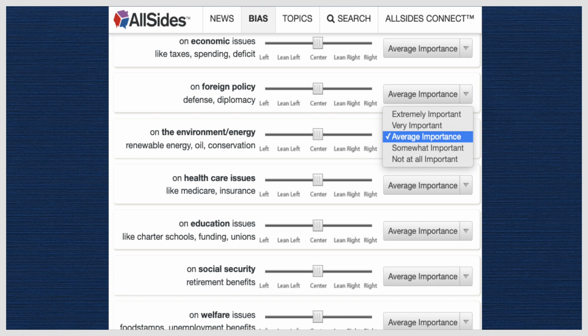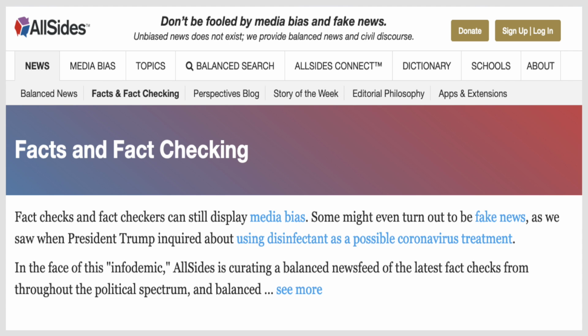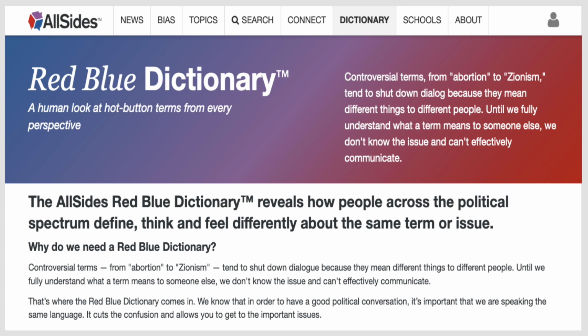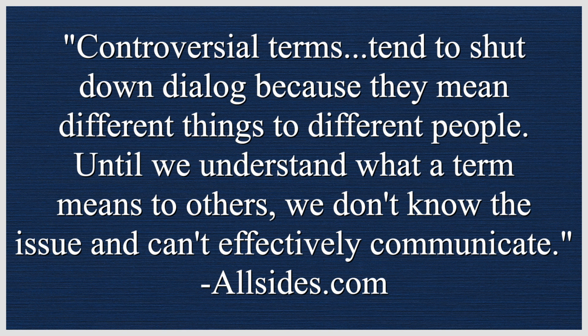They link to quizzes where you can discover your own bias. They offer selected news topics for you to search, as well as giving you the option to keyword search. They include a specific fact-checking section, and another helpful resource is their red-blue dictionary. Controversial terms tend to shut down dialogue because they mean different things to different people. Until we understand what a term means to others, we don't know the issue and can't effectively communicate. This resource even includes related terms and dialogue tips for some of the words.